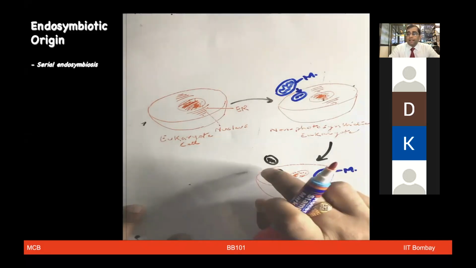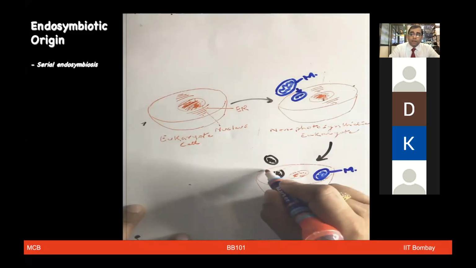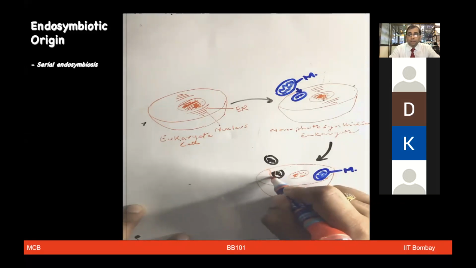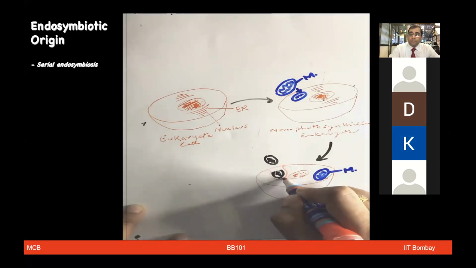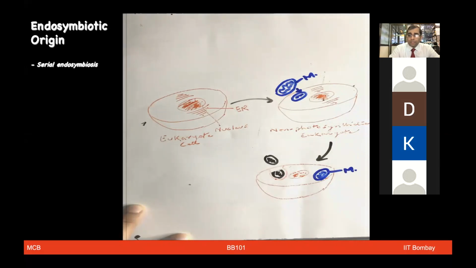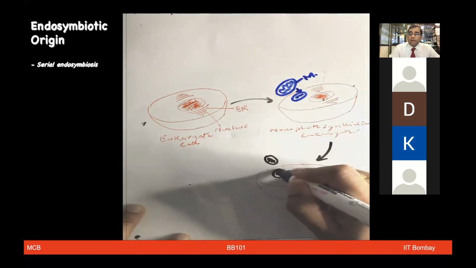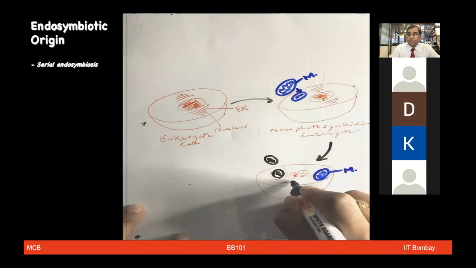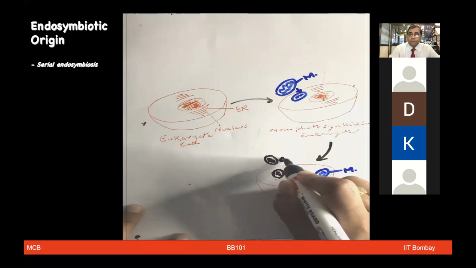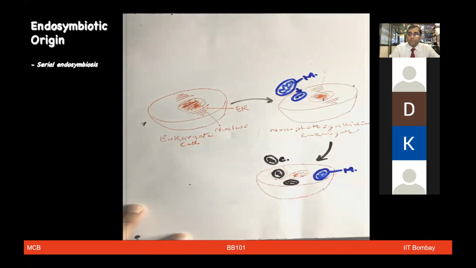There are many bacteria like cyanobacteria, various types of blue-green algae, which you might be hearing about all the time. These organisms have the ability to do photosynthesis. So now this photosynthetic bacteria got engulfed in the eukaryotic cell, and again became part of it, as a process of serial endosymbiosis. It was earlier only symbiosis, but now it became serial endosymbiosis because one more bacteria got engulfed and stayed here.